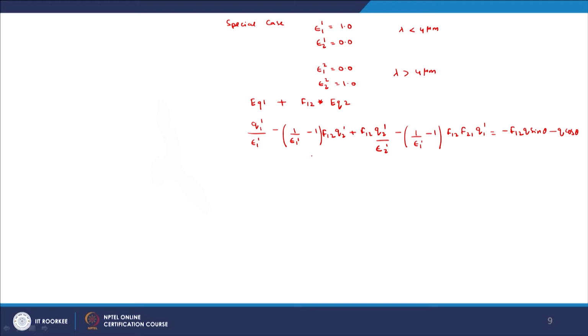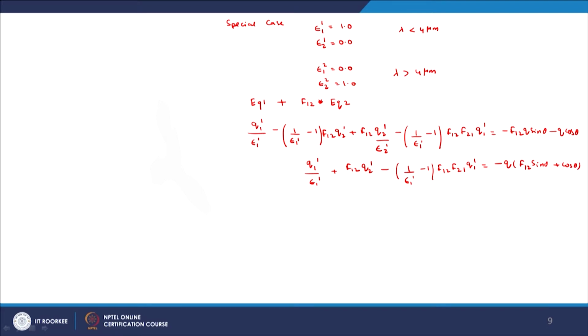On simplification this gives you Q11 upon epsilon 11 plus F12 Q21 minus epsilon 11 minus 1 F12 F21 Q11 is equal to minus Q F12 sin theta plus cos theta.